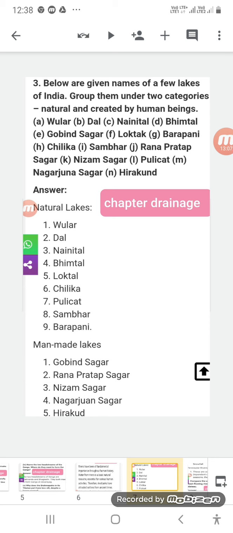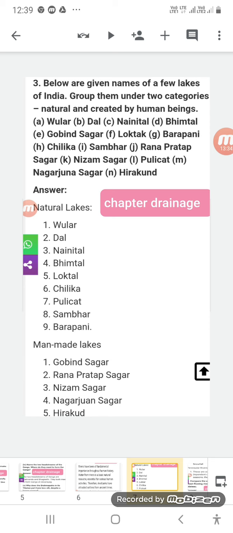Now, here it is categorized under two headings: natural lakes and man-made lakes. In natural lakes, we have Wular Lake, which is found in Jammu and Kashmir. We have Dal Lake, in Srinagar, Jammu and Kashmir. We have Nainital, which is found in Uttarakhand. We have Bhimtal, found again in Uttarakhand.